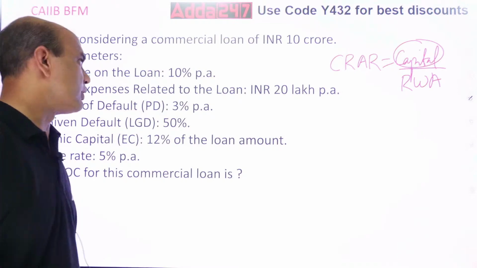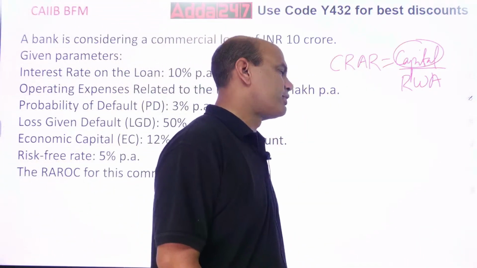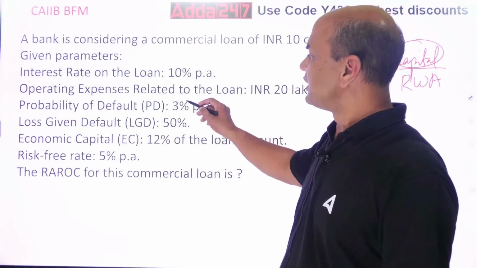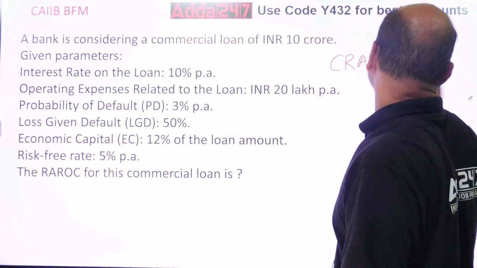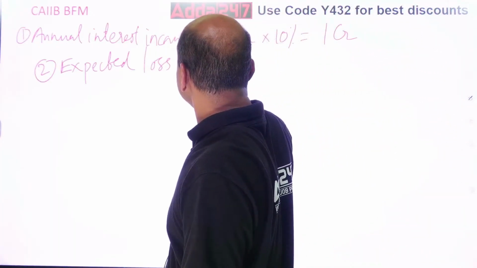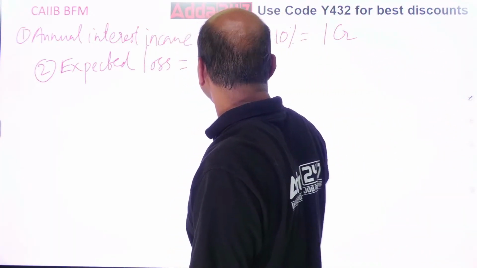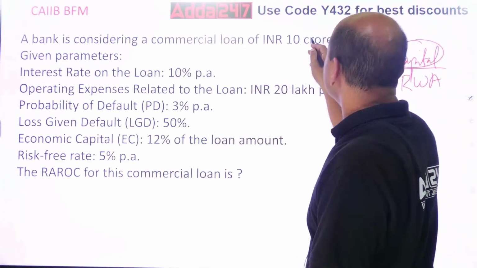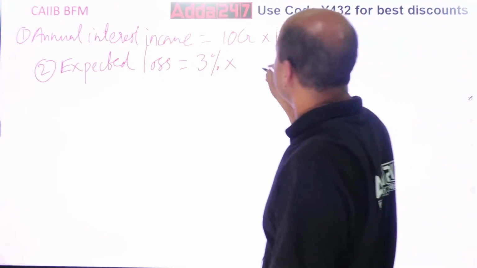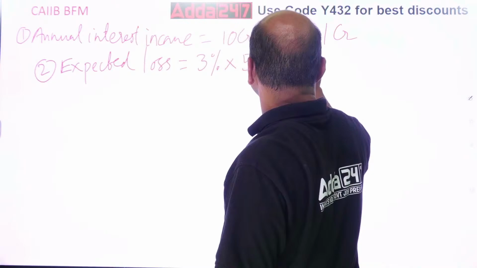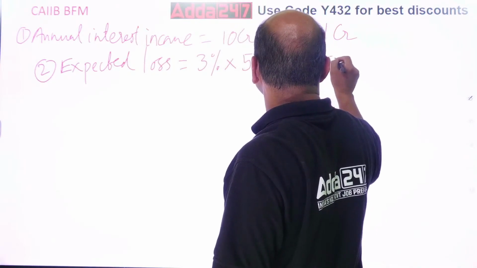PD into LGD into my loan amount, whatever my loan amount is. So 3% into 50% into the loan amount. So find this. 3% into what was it? 50%? 50% into loan amount, right? What is the loan amount? 10 CR. So what is the answer now?